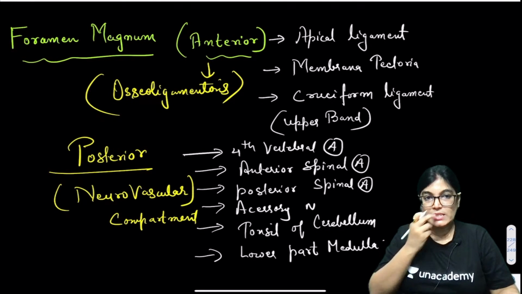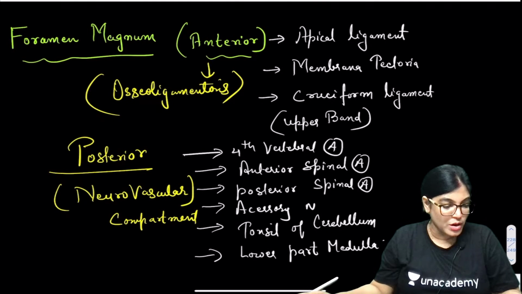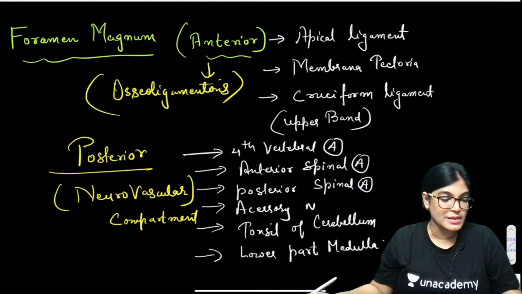These are the structures which are traversing through foramen magnum. So in short, we have done with this. Can we move on to the next MCQ, everyone?